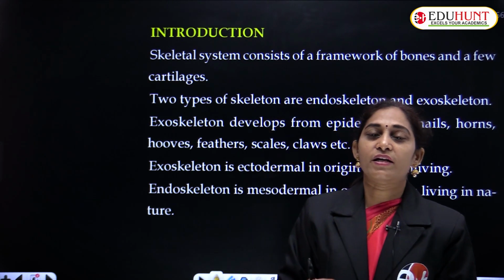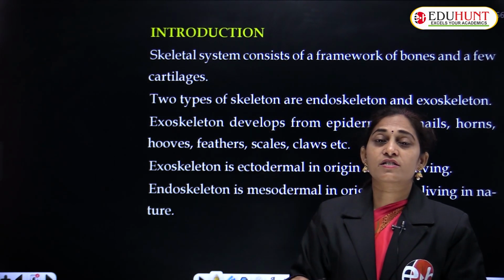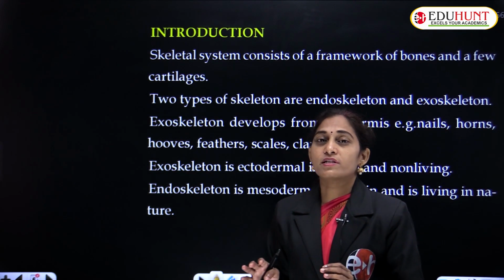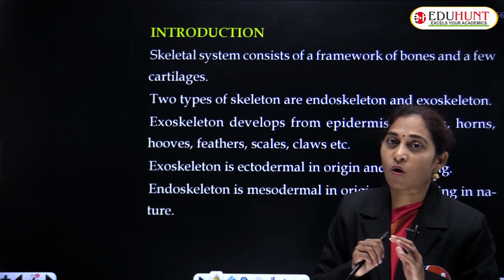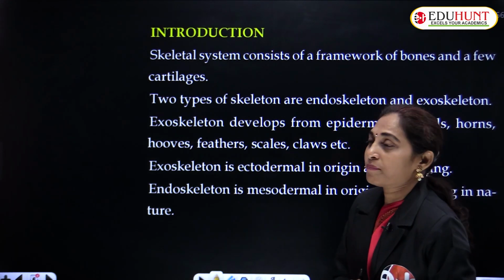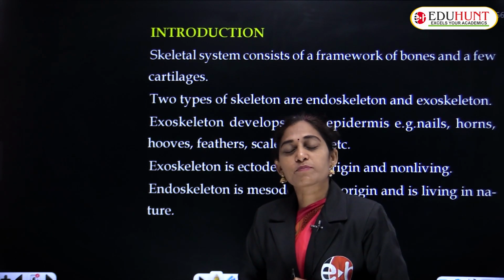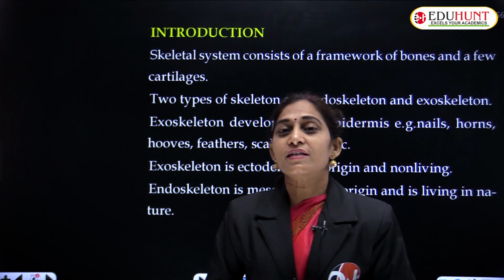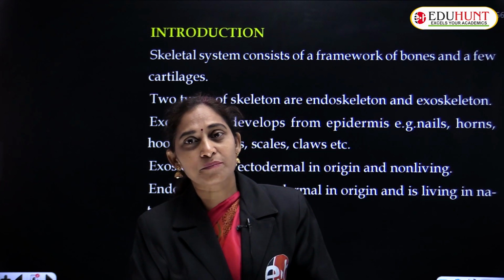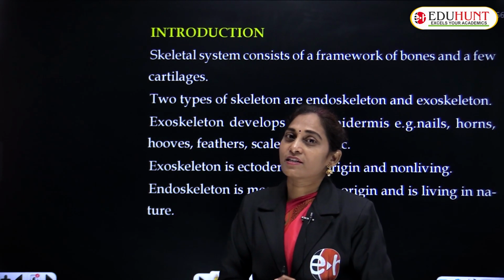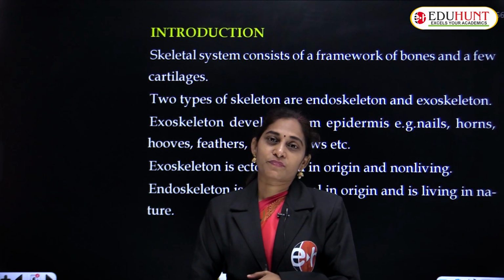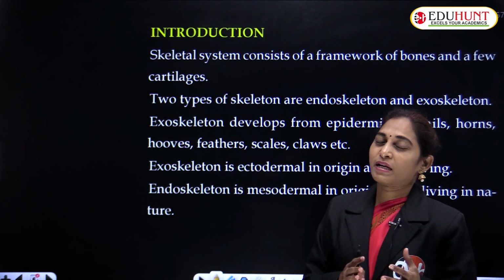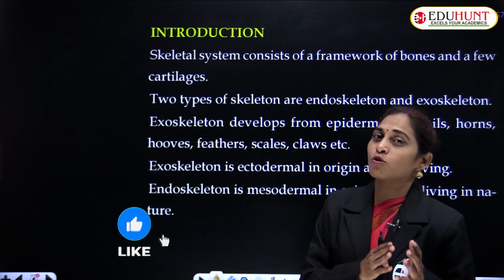On that framework the entire flesh, blood, skin, all the things deposit and form a complete body, the human body. There are basically two types of skeletal systems. One is the external or exoskeletal system, and the second one is the endoskeletal system. Let's see what are the differences between these two and what is meant by an exoskeletal system.